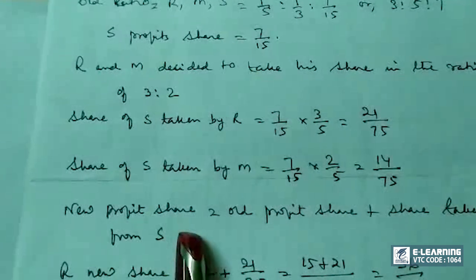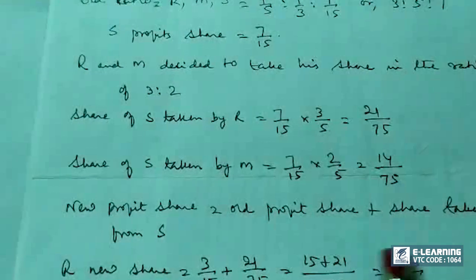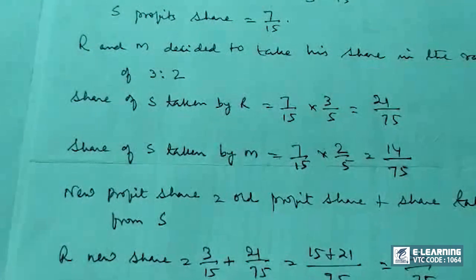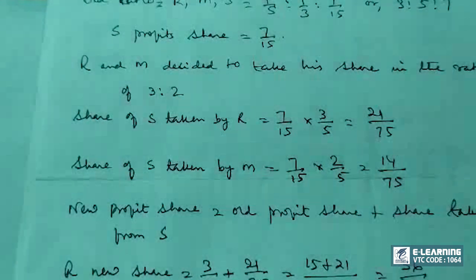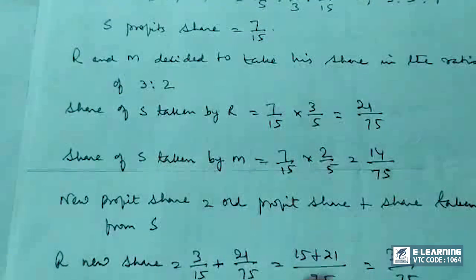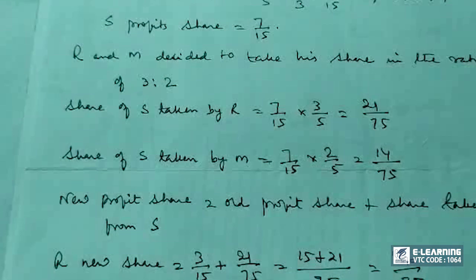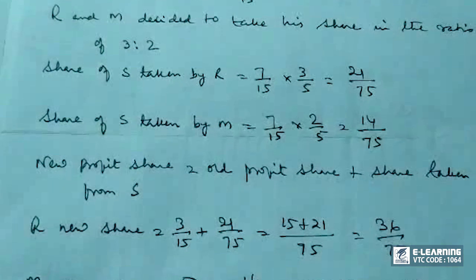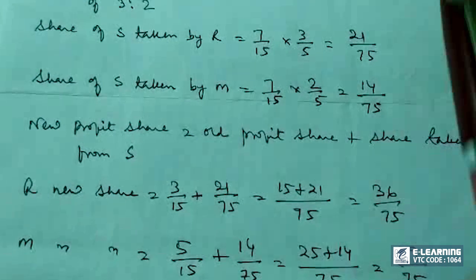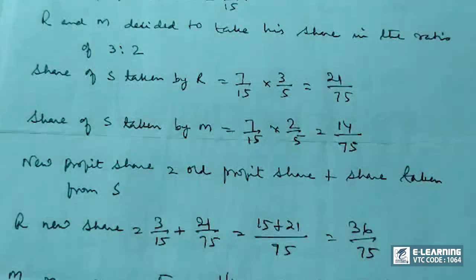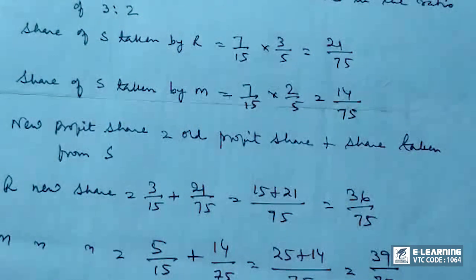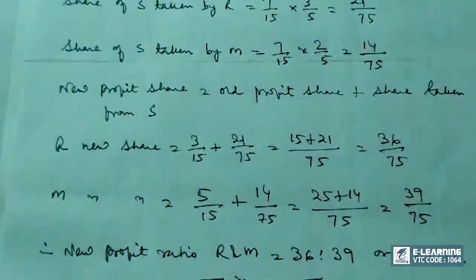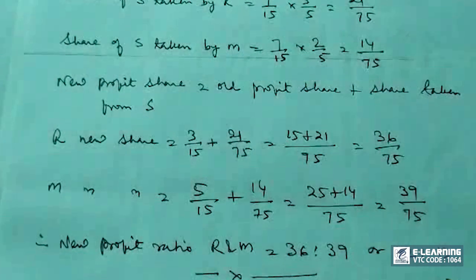New profit sharing ratio would be old profit share plus share taken from S. So R's new share is 3/15, that is the old profit share, plus 21/75, which is 36/75, and M's new share is 5/15, that is the old share, plus 14/75, which is 39/75. So new profit sharing ratio of R and M equals 36:39 or 12:13. This is your solution.